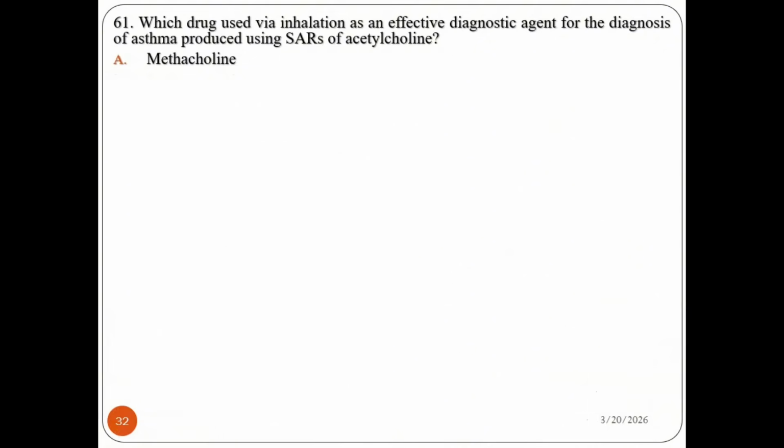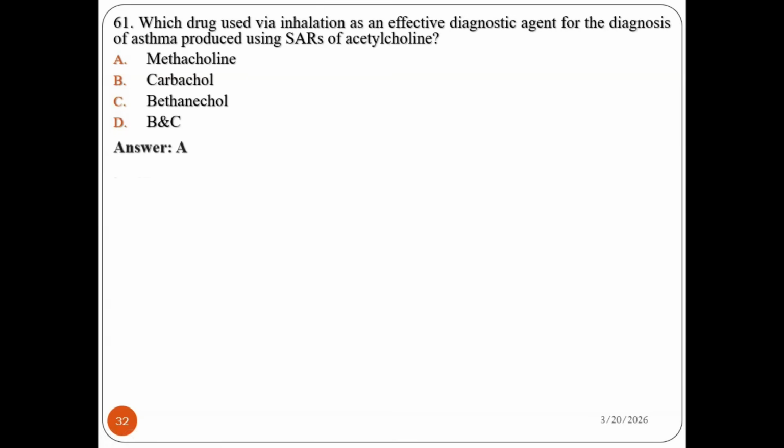Question number 61. Which drug used via inhalation as an effective diagnostic agent for the diagnosis of asthma is produced using SAR, structure-activity relationship, of acetylcholine? A. Methacholine, carbachol, bethanechol, pilocarpine. The drug which can be produced by using SAR of acetylcholine, mainly used for effective diagnosis of asthma, and administered via inhalation, which one and how can it be produced?